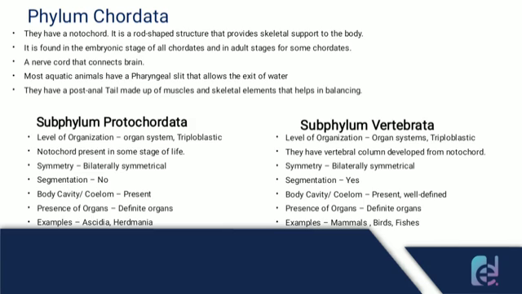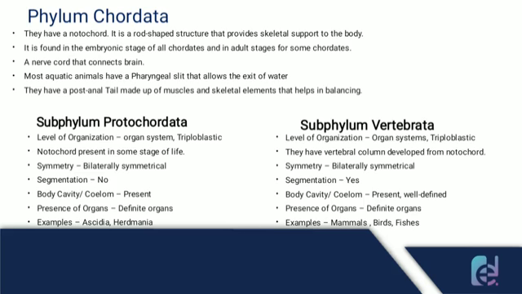Further, the phylum Chordata is classified into two subphyla, which are Protochordata and Vertebrata. Here we can see that protochordates have an organ system level of organization, and the notochord is present in some stage of life. They show bilateral symmetry. Also their body does not show any segmentation. Body cavity is present, and some examples are Ascidia and Herdmania.